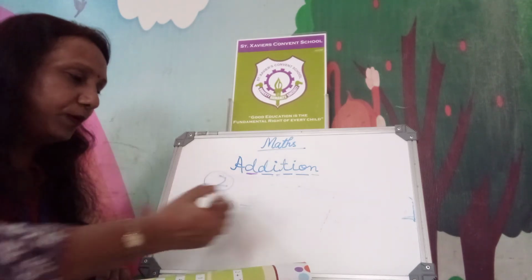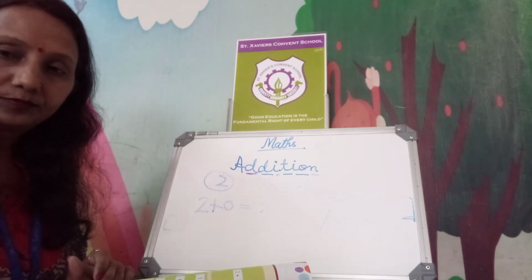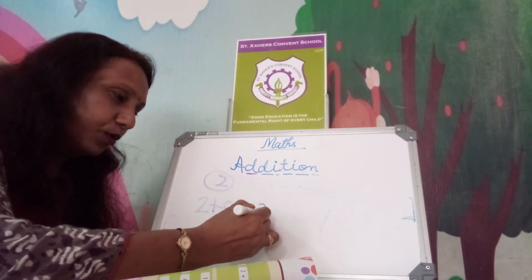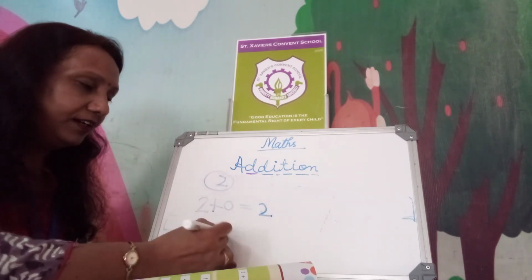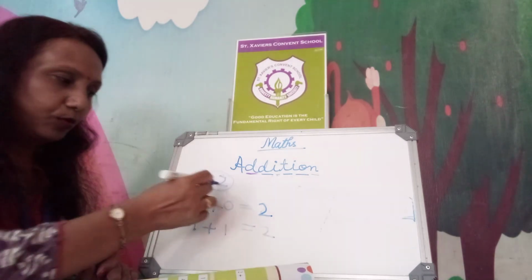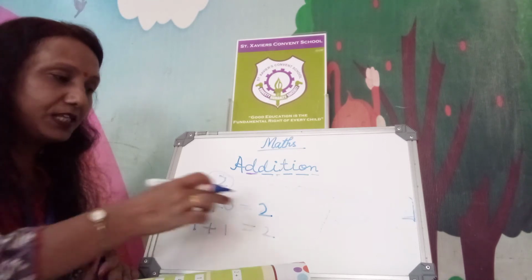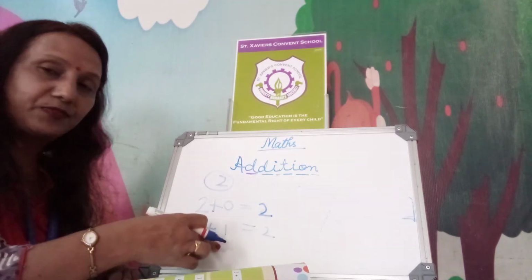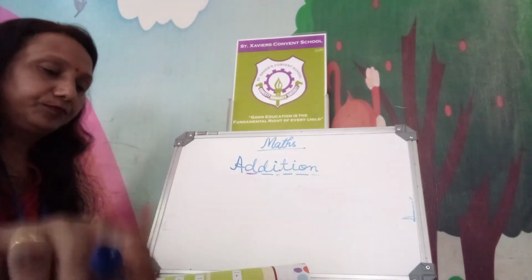When we add 2 plus 0, answer will be 2. Right? When we add 1 plus 1, answer will be 2. So combination of 2 is what? When we add 2 plus 0, then 2 will come. When we add 1 plus 1, that also 2 will come.